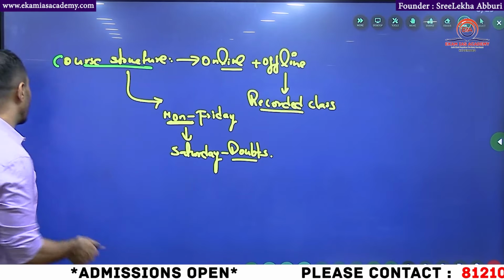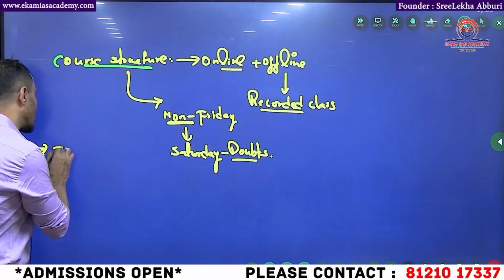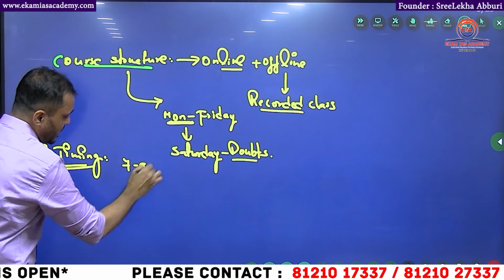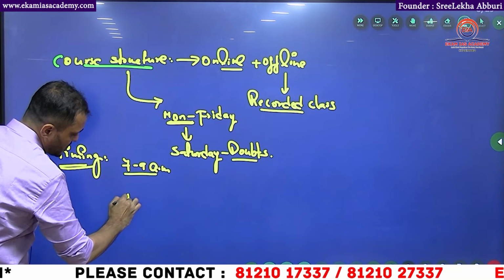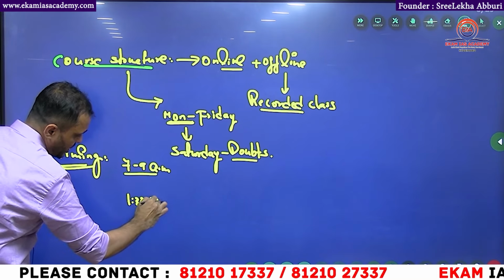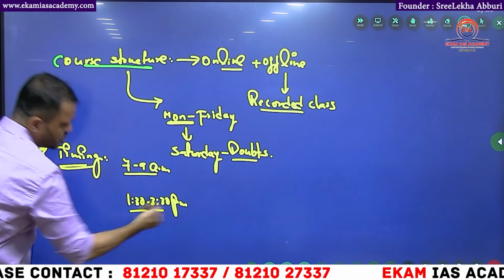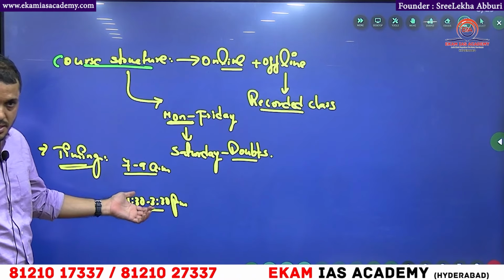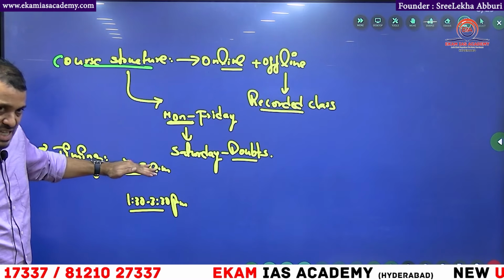And one more thing, regarding the timing of the class: the timing is 7 to 9 a.m. Initially I thought of starting the class from 1:30 to 3:30 p.m., but generally students will be very drowsy during this time, after having lunch. So, the class will be 7 to 9.